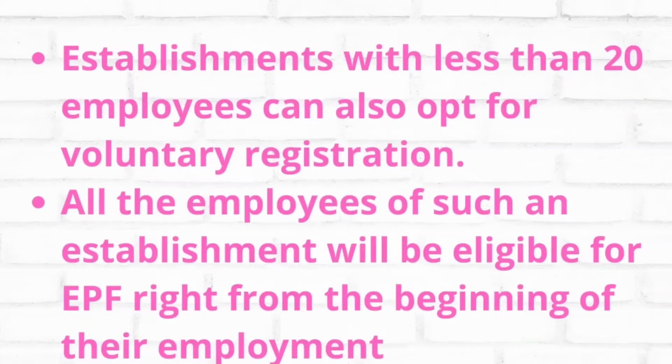An establishment with less than 20 employees can also opt for voluntary registration, and all the employees of such an establishment will be eligible for EPF right from the beginning of the employment. Any organization or entity wanting to apply for EPF registration, even though they have less than 20 employees, can apply on a voluntary basis. So those employees are eligible for EPF from the beginning of the establishment, that is from the date of incorporation.